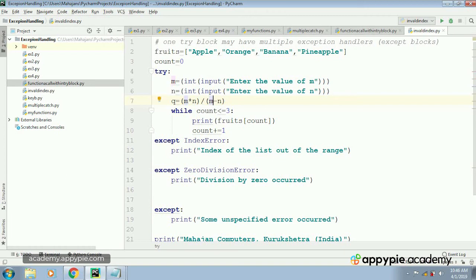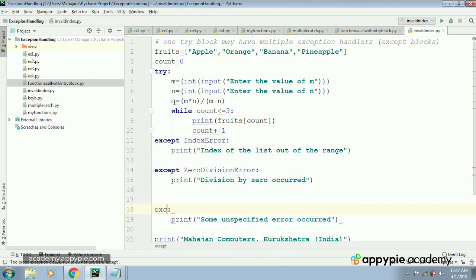As you know, if the values of m and n are equal, then this is going to raise an exception of zero division error. Then count is less than or equal to 3, we will be traversing the elements of our list. If the index becomes invalid, then index error exception will be thrown.